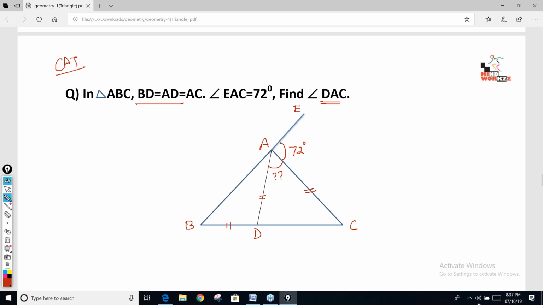No, Tanisha, not that easy. This complete angle is 108. Angle BAC is 108, na? I asked DAC, this angle. No, Vinash, it is also wrong.